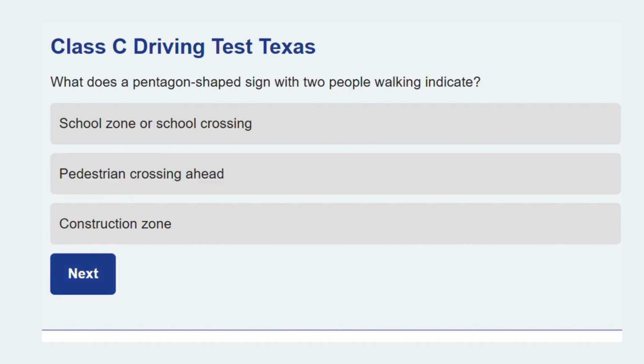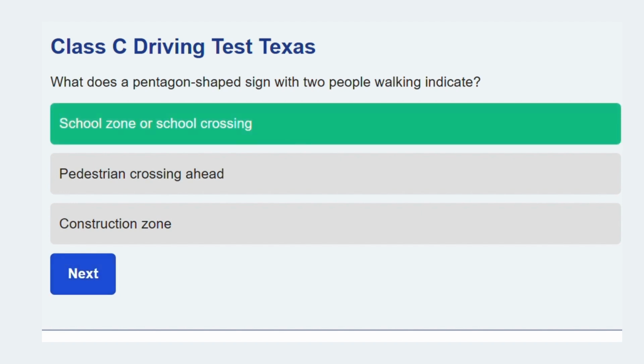Moving ahead. What does a pentagon-shaped sign with two people walking indicate? School zone or school crossing. The pentagon shape is specifically reserved for school-related warning signs.